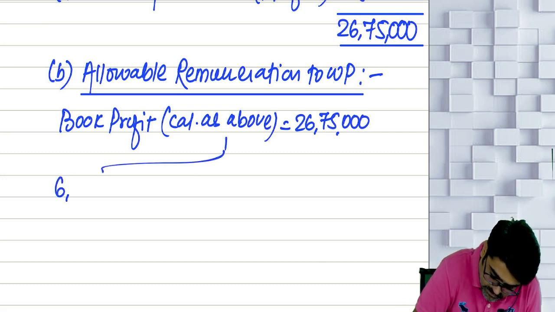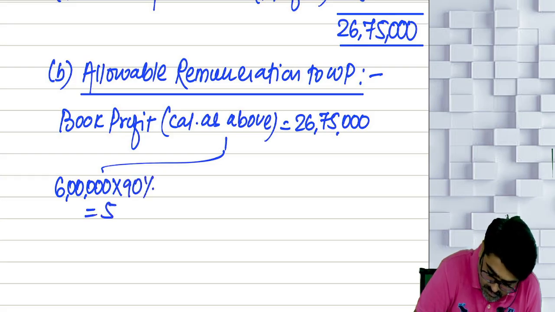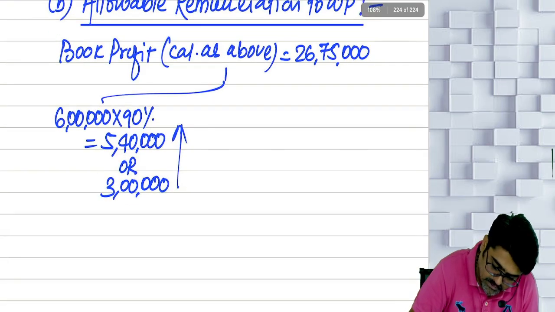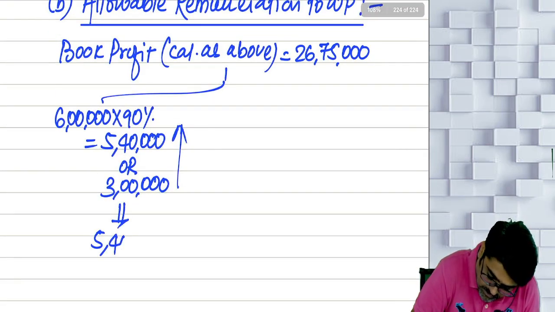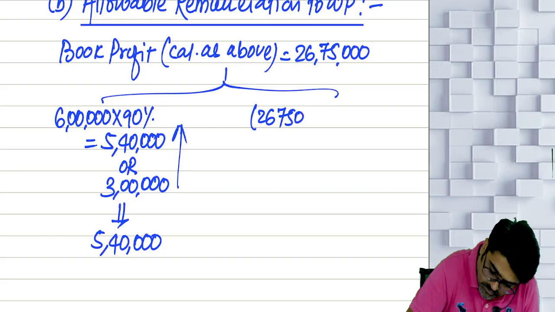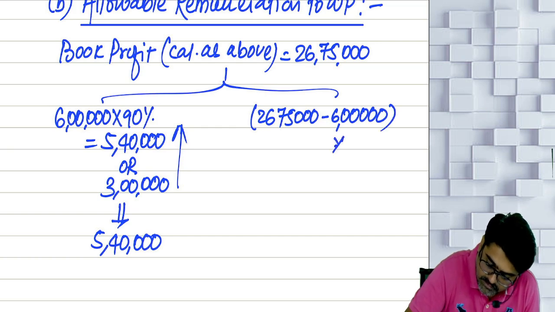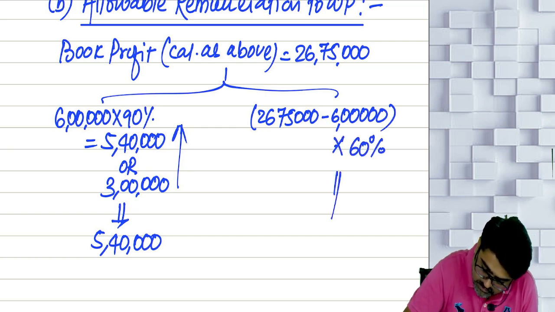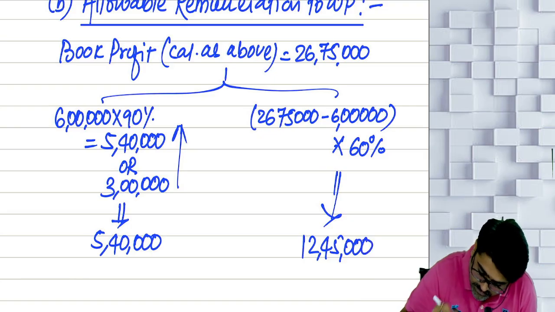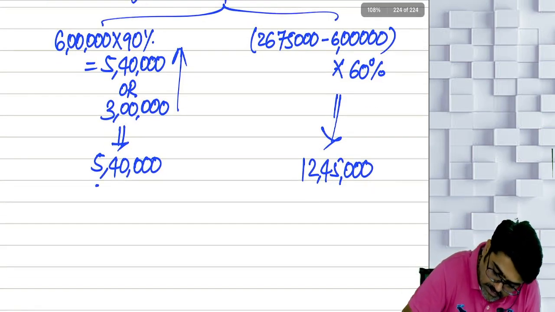Out of that, 6 lakhs into 90%. Give me 5 lakh 40,000 or 3 lakhs, whichever is higher. So higher is 5 lakh 40,000. And out of 26 lakh 75,000, 6 lakh was there. Yes or no? So how much is the excess? 20 lakh 75,000. On that I will calculate 60%. That is how much? 12 lakh 45,000.